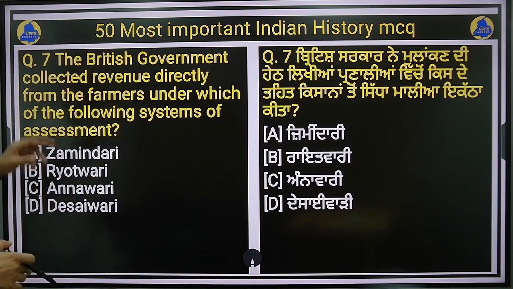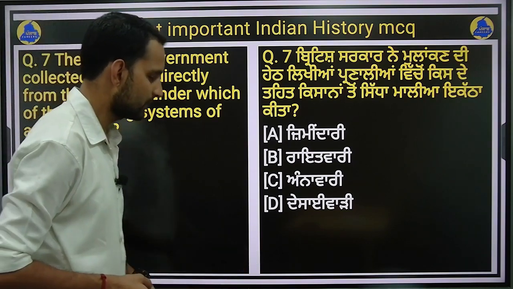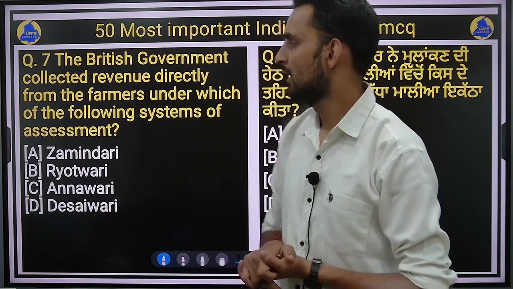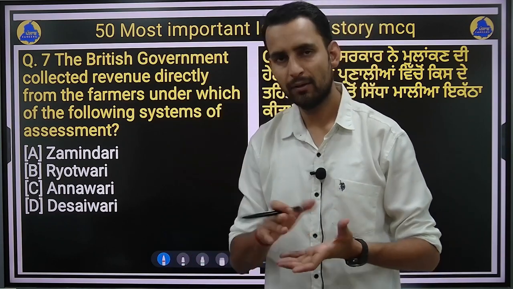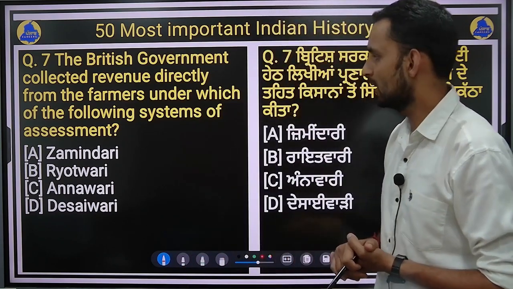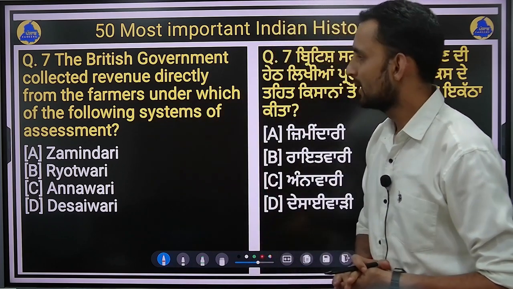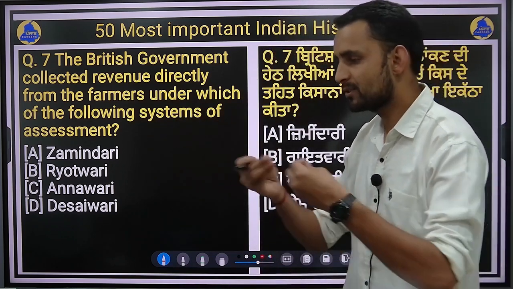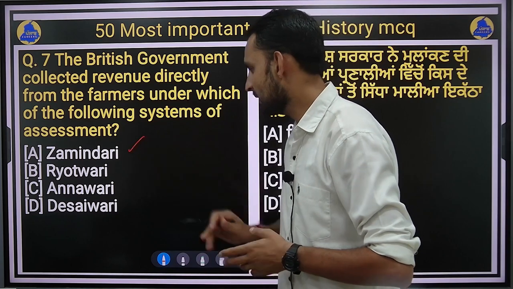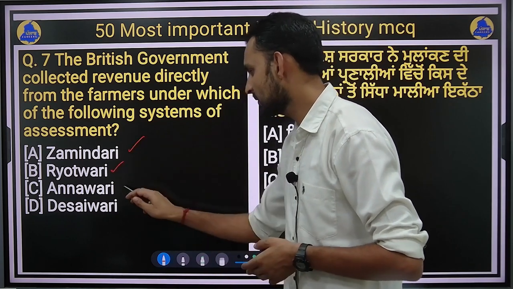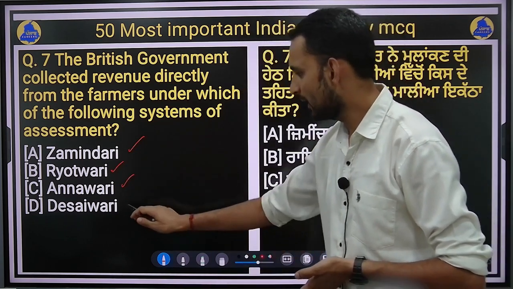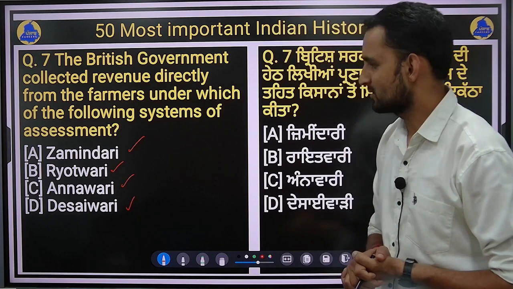Question number 7. The British government collected revenue directly from the farmer under which of the following systems of assessment? This has been asked from the land revenue system, right? We have studied various land revenue systems in modern history. Here you have been asked under which system the land revenue is taken directly from the farmer. Is it the zamindari system? Is it the rayatwari system? Is it the mahalwari system, or the ryotwari system, right?